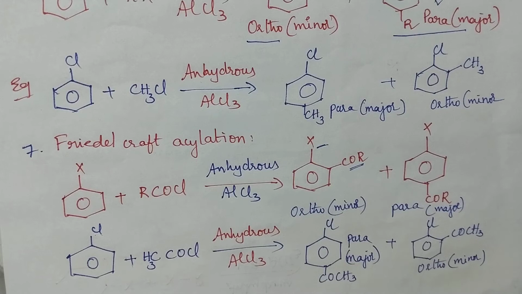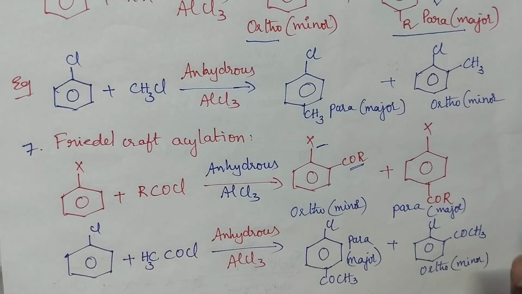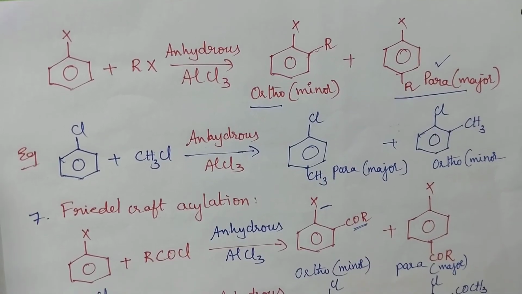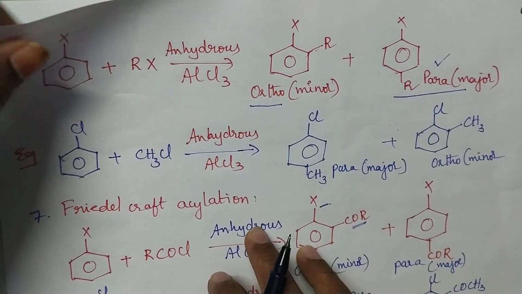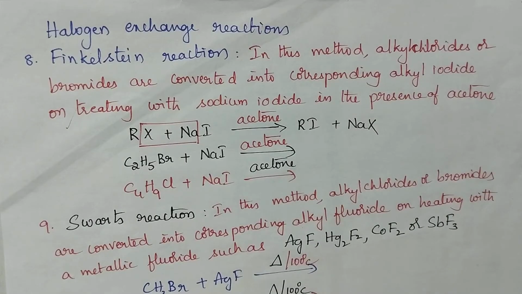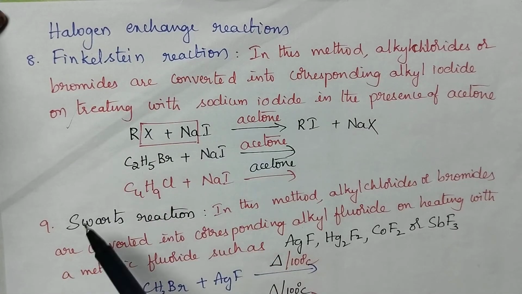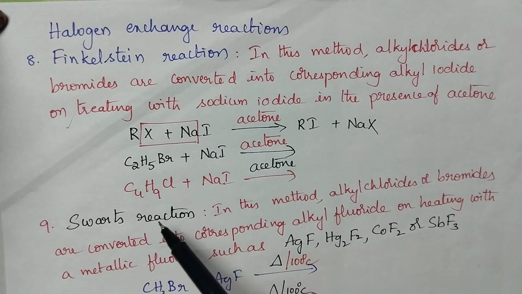So, during Friedel-Crafts alkylation or acylation, the para product will be formed as the major one. Next, we will discuss the reactions which involve halogen exchange. So, there are two such reactions, one being the Finkelstein reaction and the other one is the Schwarz reaction.